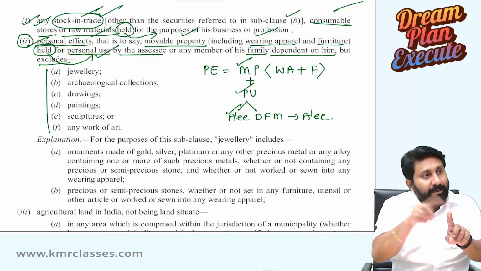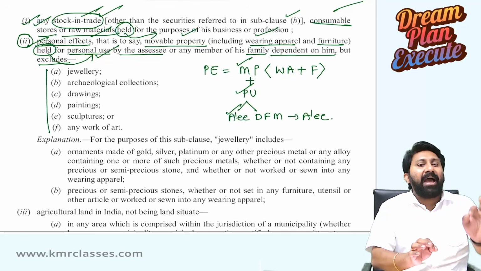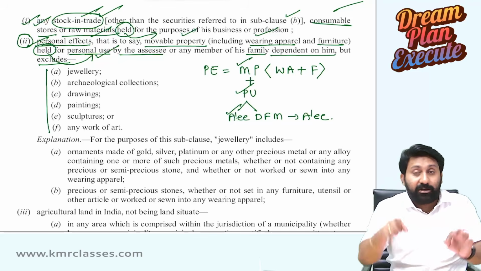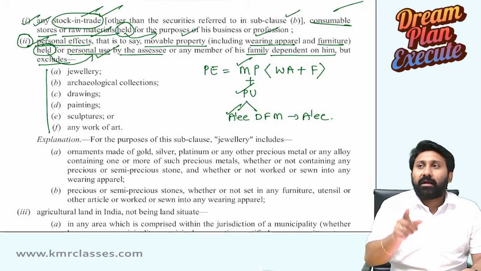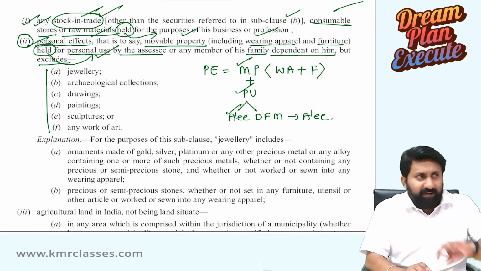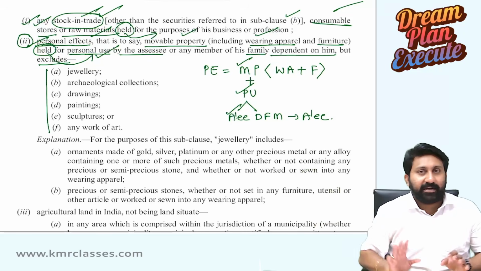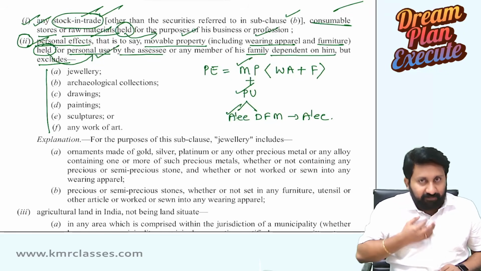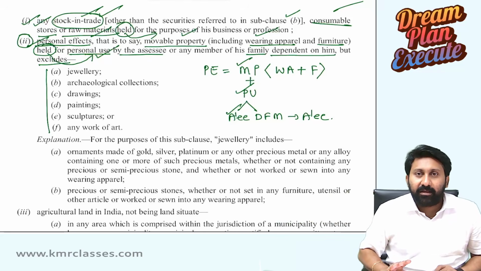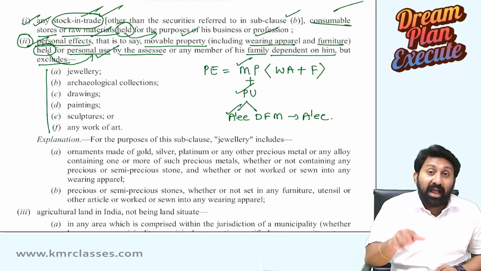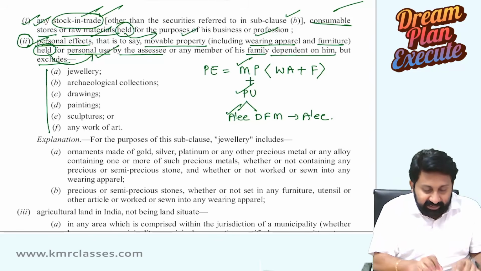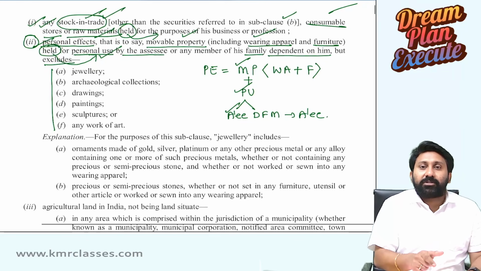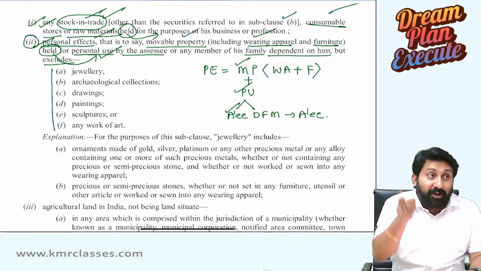Held for personal use means what? Normally a bag is something which is held for personal use. Second, suppose I purchased a handbag and never used it. I purchased it for my personal use and kept it aside. Even though I did not use it, it will still be excluded. The reason is the law says held for personal use, not used for personal purposes.